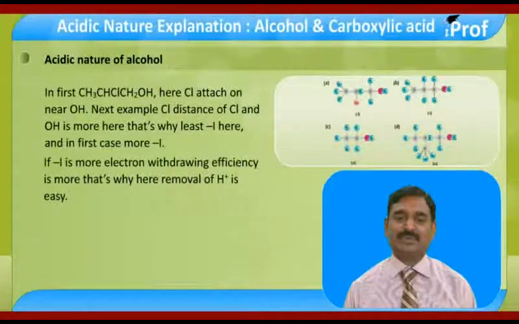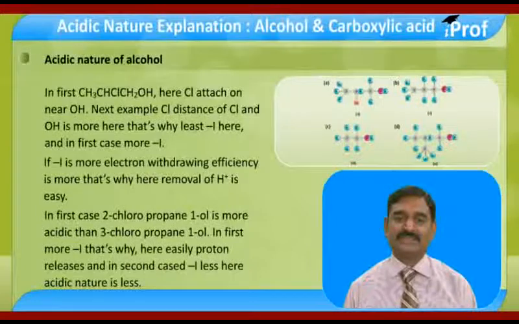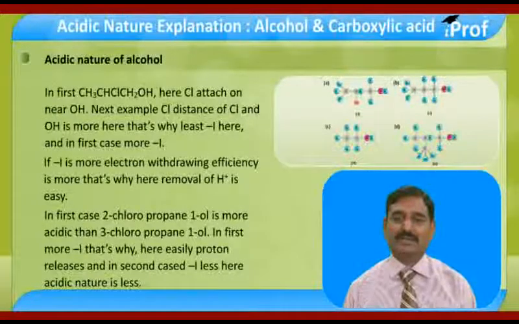If minus I is more, electron withdrawing efficiency is more, so removal of H plus is easy. That's why 2-chloropropane-1-ol is more acidic than 3-chloropropane-1-ol. The first has more minus I, so the proton is released easily. In the second case minus I is less, so acidic nature decreases.